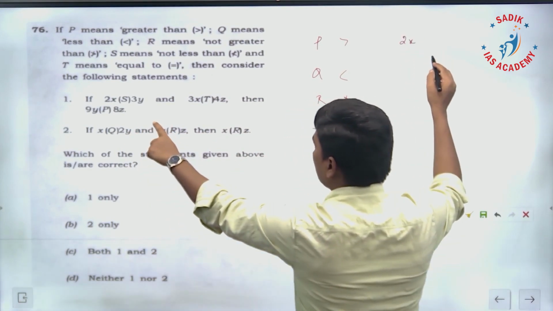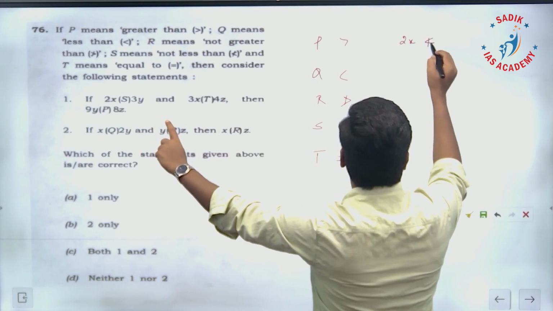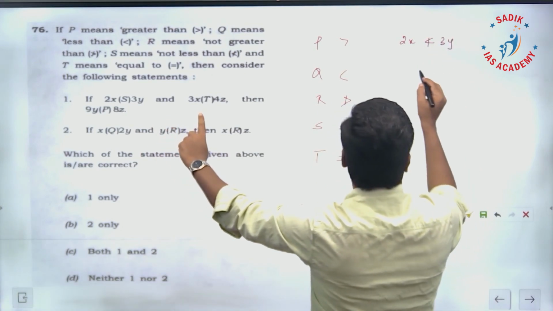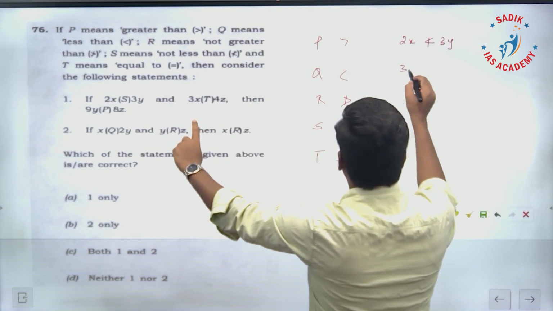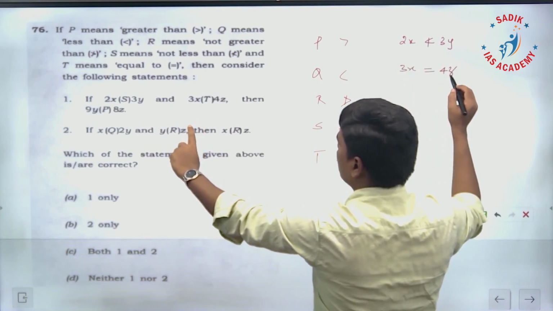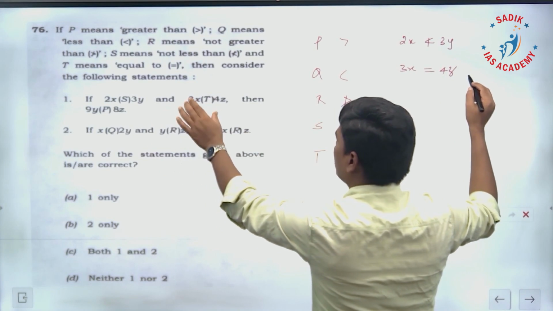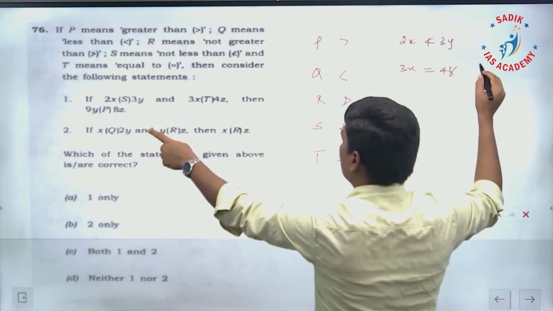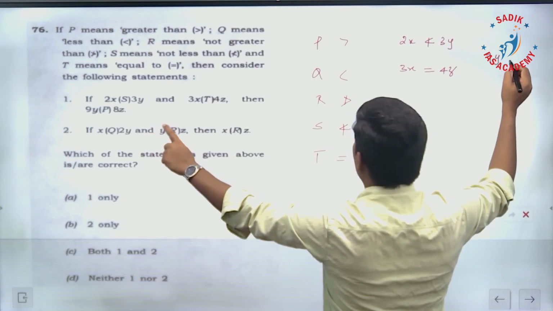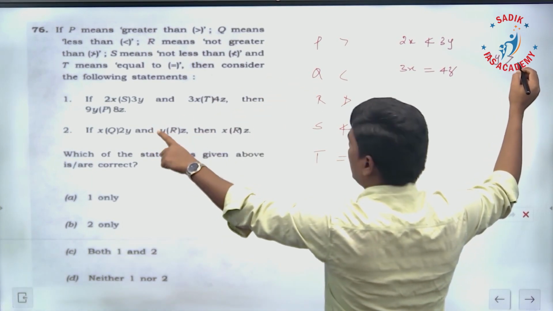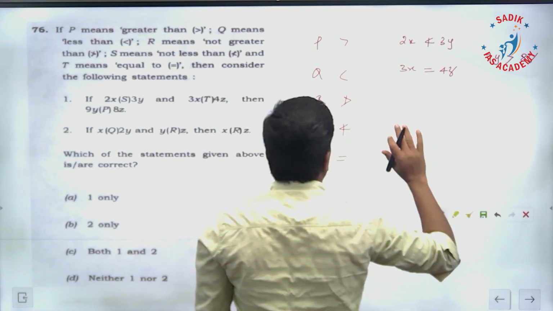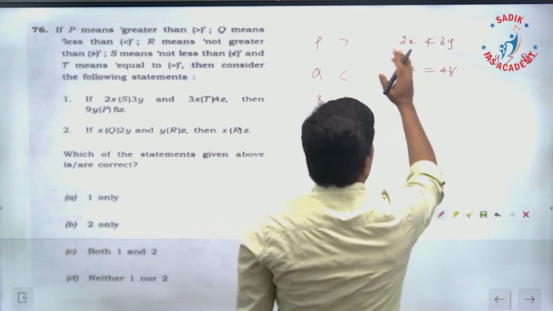2x S 3y, S means what? Not less than. And 3x T 4z, T means equal to. If these two conditions are true, then the third one is 9y P 8z, P means 9y greater than 8z. Is it true? That is what we have to check. So, is it true with these two conditions?